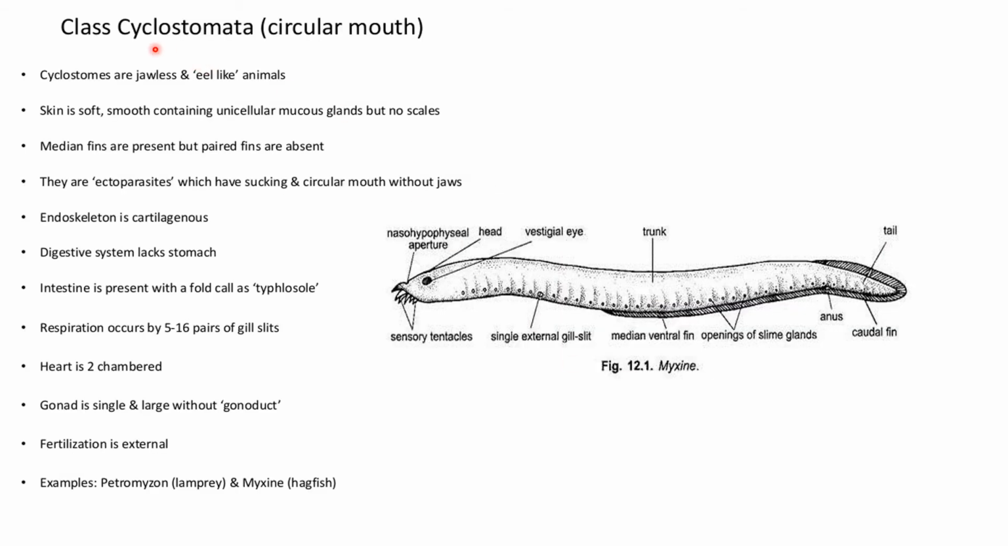So now let's see superclass Agnatha, that means they do not have jaws, which is divided into a class known as Cyclostomata, which means circular mouth. So Cyclostomata are jawless and eel-like animals. Skin is soft, smooth, with unicellular mucous glands, but no scales are present. Median fins are present, but paired fins are absent.